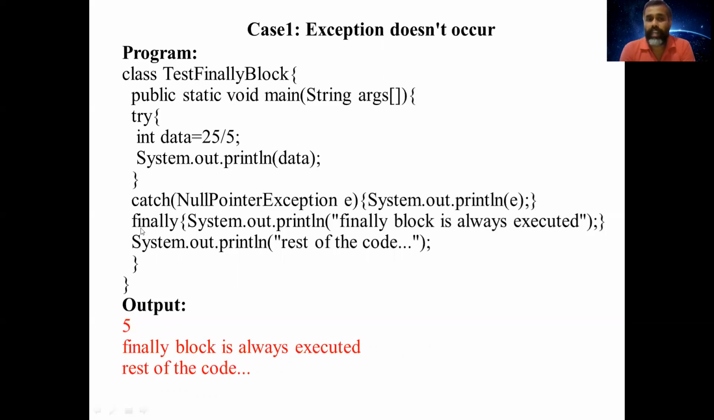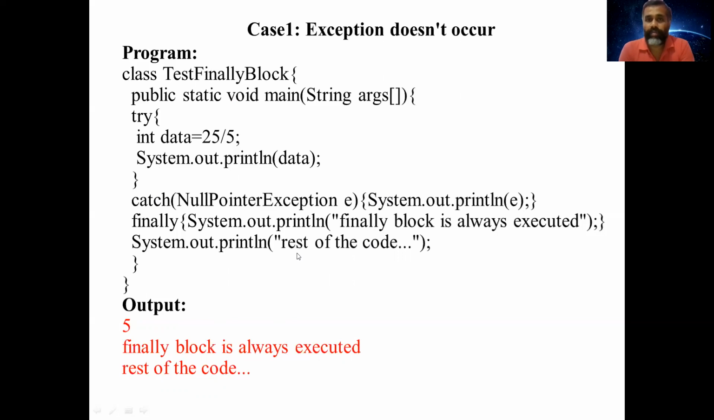So the finally block will be executed even though no exception occurred. The output will be the data value 5, and then the finally block always executes, so its statement will be printed, and the last statement, System.out.println, will also be printed.